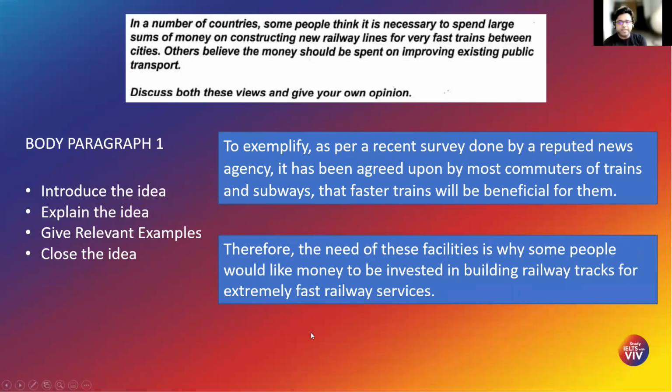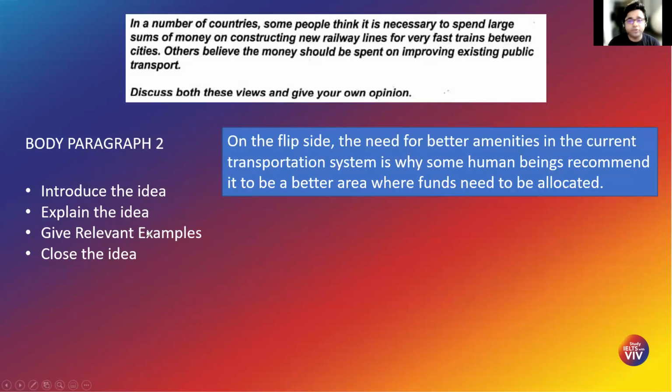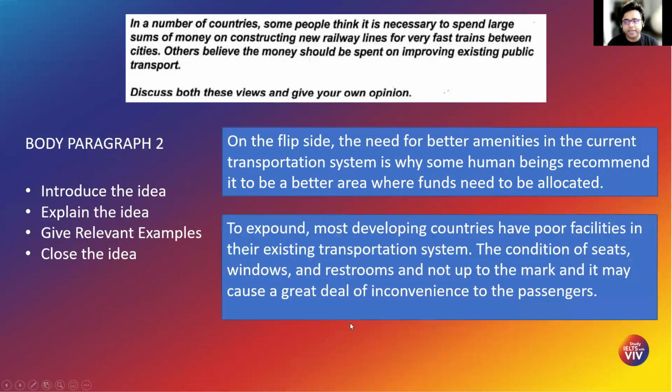Now, for this type of essay, in body paragraph 2 you have to talk about the second viewpoint. I'm going to talk about why money should be spent on improving existing public transport. In the same way, I introduce the idea in one sentence. I then explain the idea in 2 or 3 sentences again. You see how I've written it. I've made this video in this way so that you understand how to write it down.